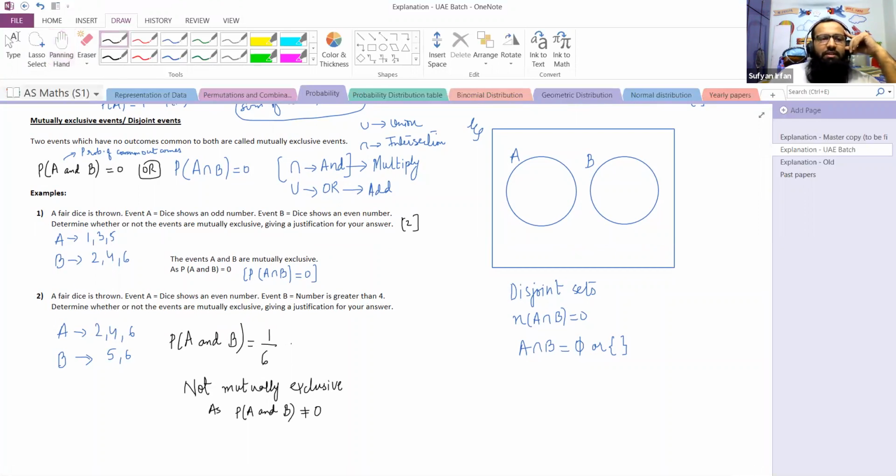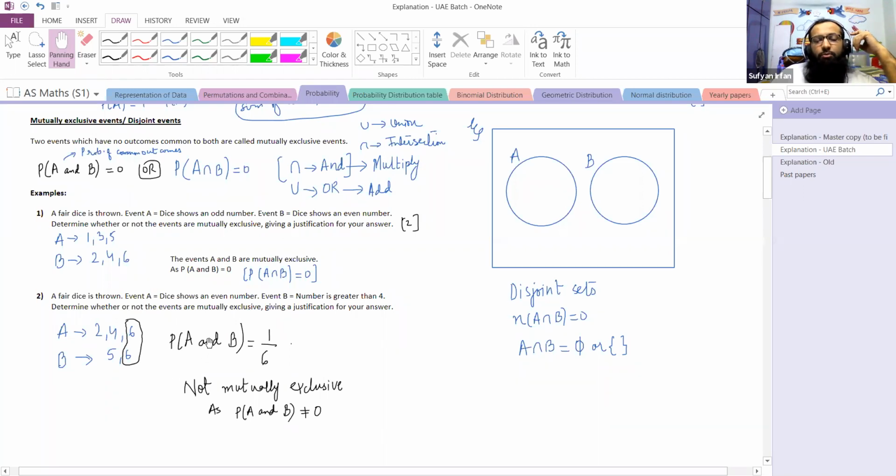Can we see any common elements? Oh yes, there's one element which is common to both. Now we need to determine whether the events are mutually exclusive or not. Over here, the events are not mutually exclusive. Why so? Because in this particular example, there are common outcomes. Means the events are not just disjoint. The events are not mutually exclusive because there are outcomes which are common to both.